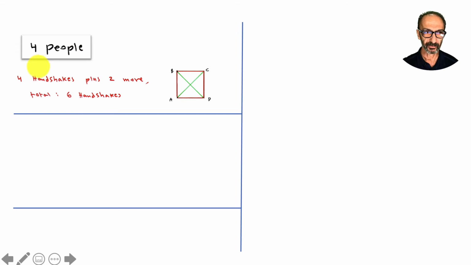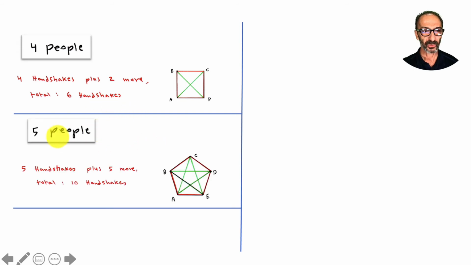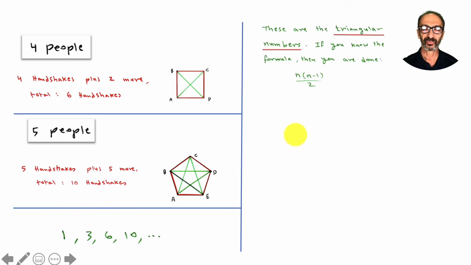Looking at 4 people, if you want to take your time and count them, that's 4 and 2 more, which is 6. Looking at 5 people, start counting, that's 5 and 5 more, which is 10. So the numbers are 1, 3, 6, 10, and so on. But if you know that these numbers are triangular numbers, and you know the formula, then you're done.